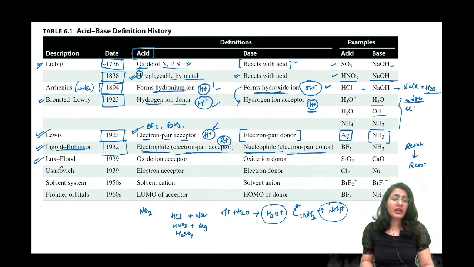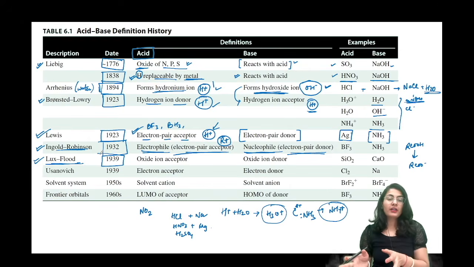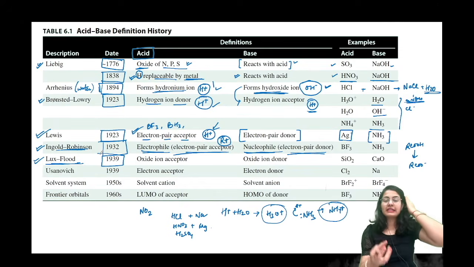One more theory, Lux-Flood concept. Short में पढ़ रहे हैं guys. It's not necessary to remember everything, but this is the gist of all the theories which you need to remember.